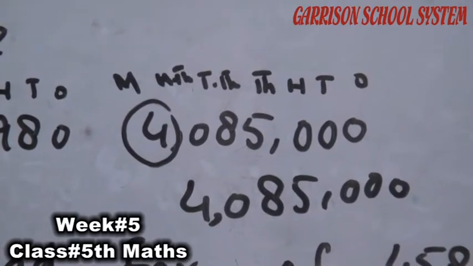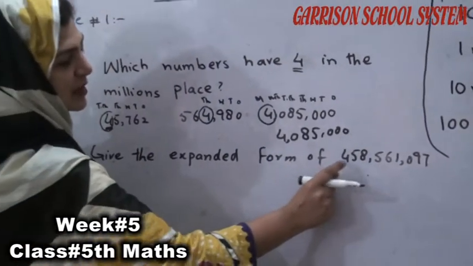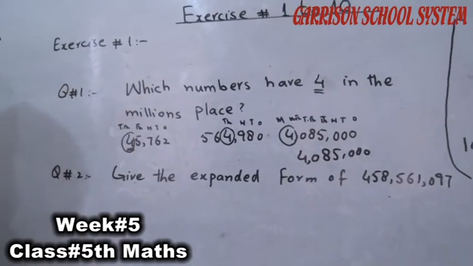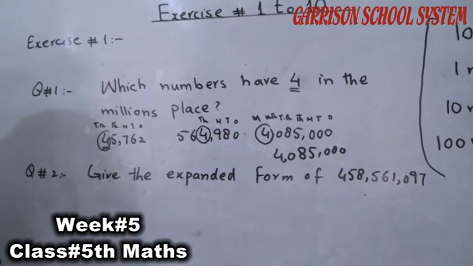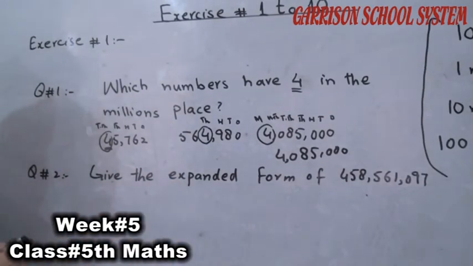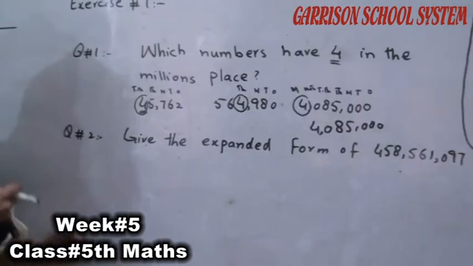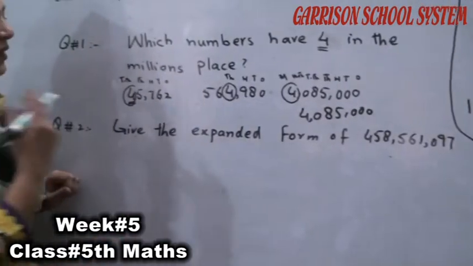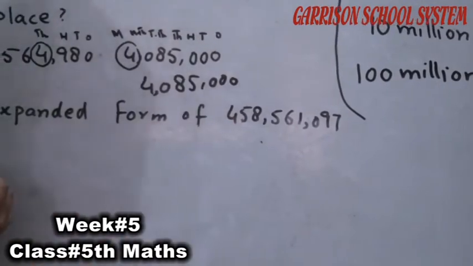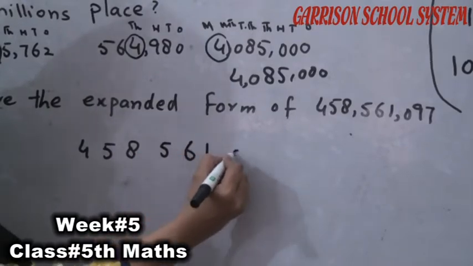In this way, we move to the second question. We have to give the expanded form of this number. Students, I have already told you about the expanded form, and you can do this question by yourself, but I want to tell you a very simple way. I want to tell you shortly. This is the number 4, 5, 8, 5, 6, 1, 0, 9, 7.